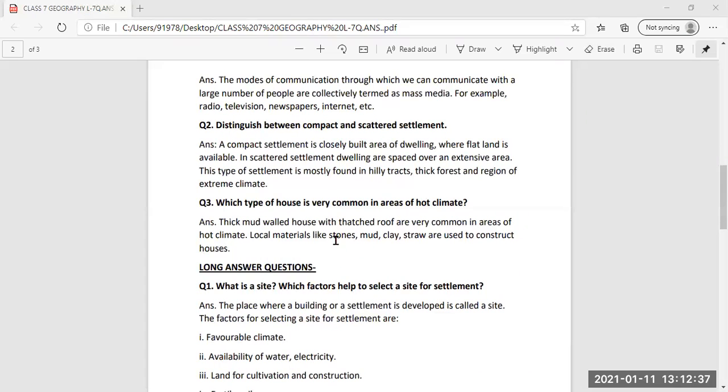In our next class, we are going to continue with the geography lessons only. The last lesson of geography, that is life in desert, is remaining. We will continue it in our next class. If live class is there, please join the class. And if video uploading is there, do watch the video because I'm going to start the new lesson of geography. Thank you.